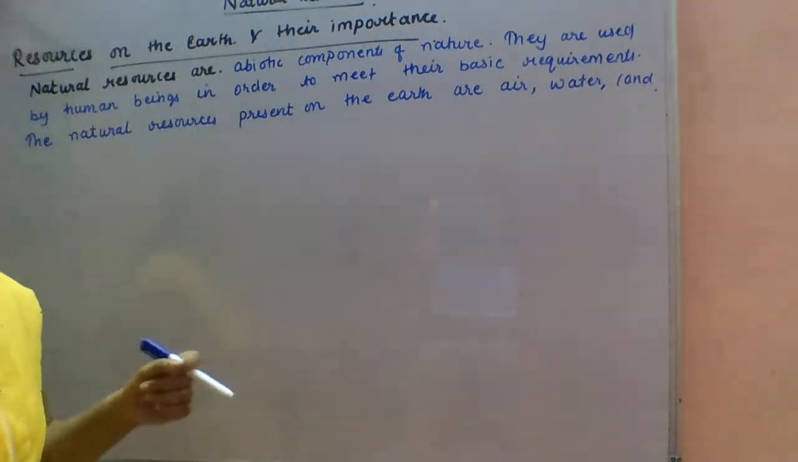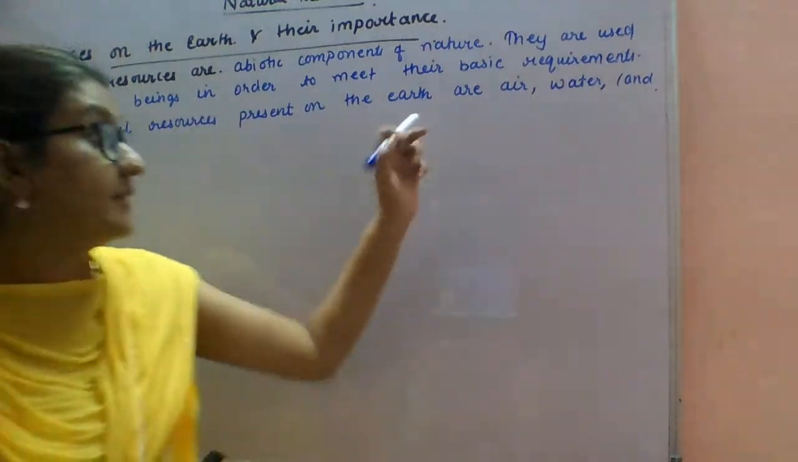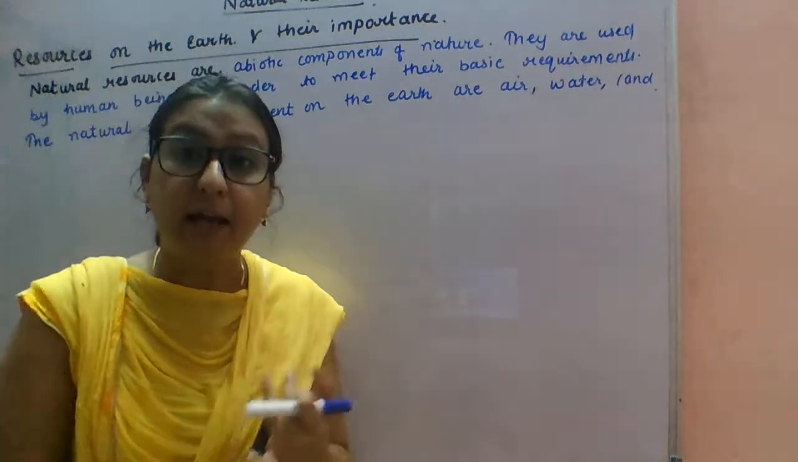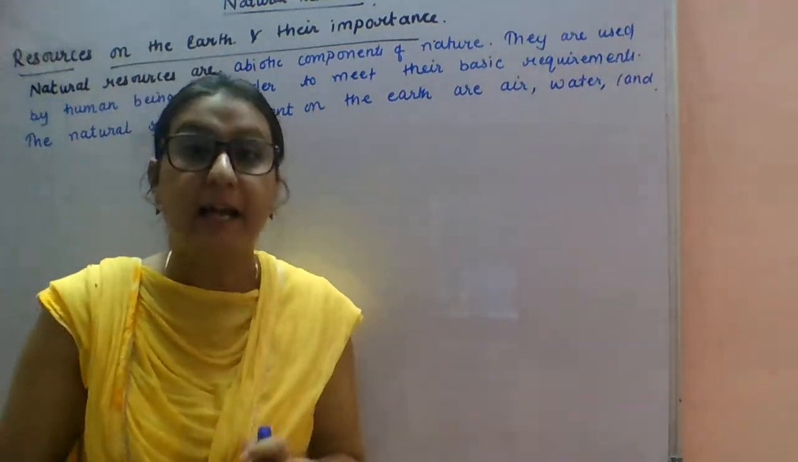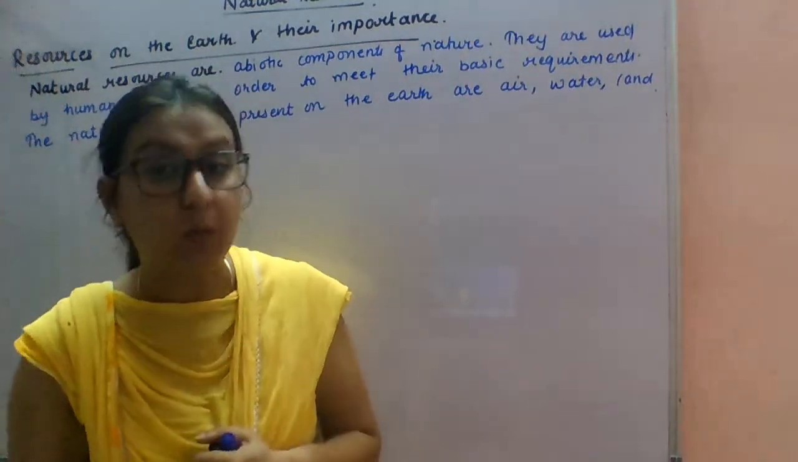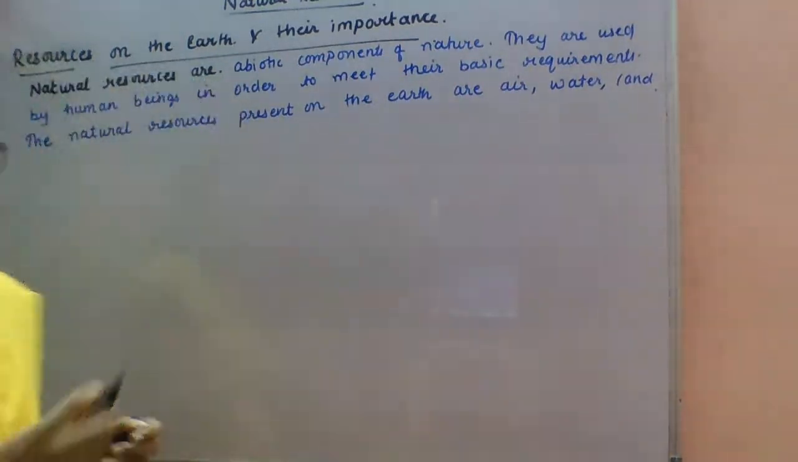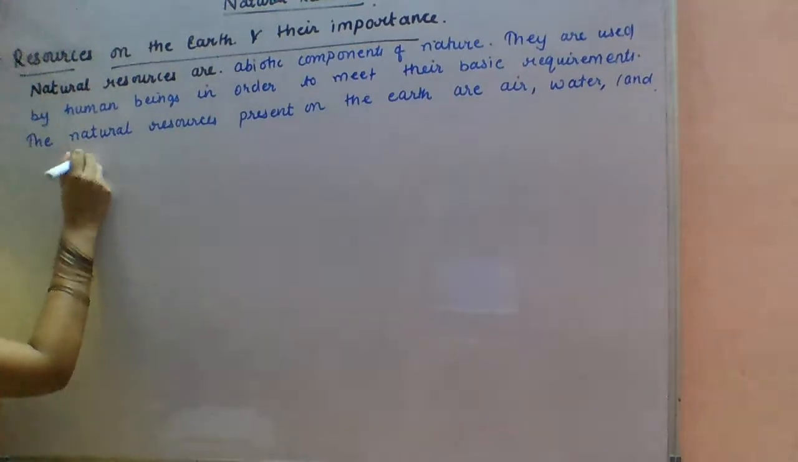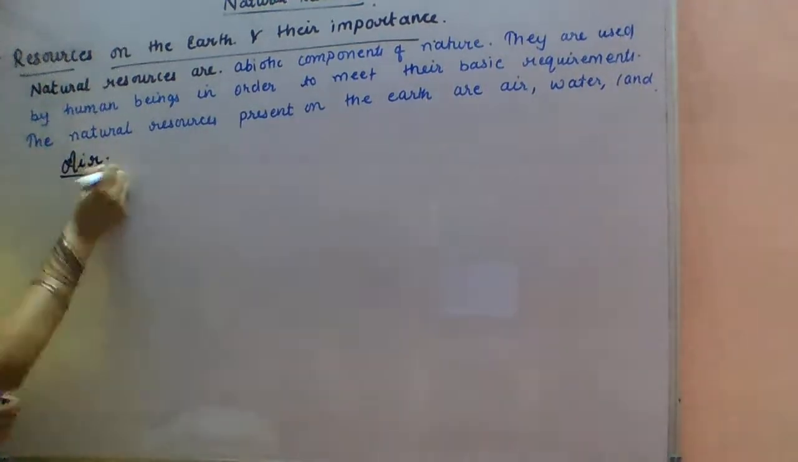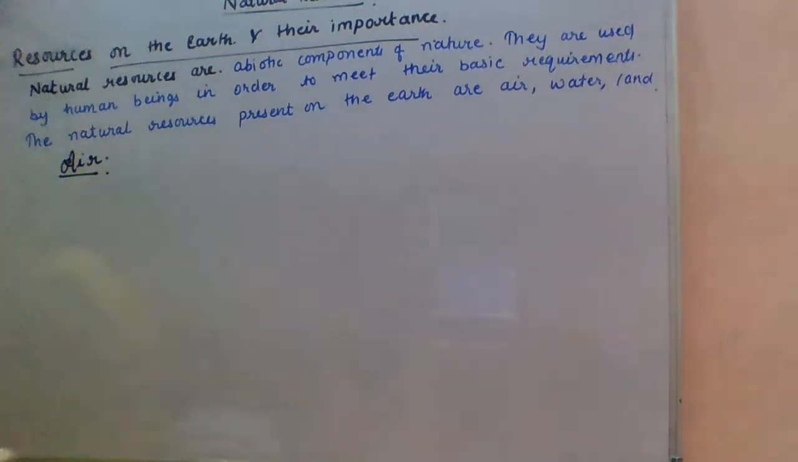So next, all the natural resources present on earth are basically air, water and land. So we will study these in detail one by one. First we will be starting with the air. Okay students, the breath of life. You can see the air, with the help of that we can respire.